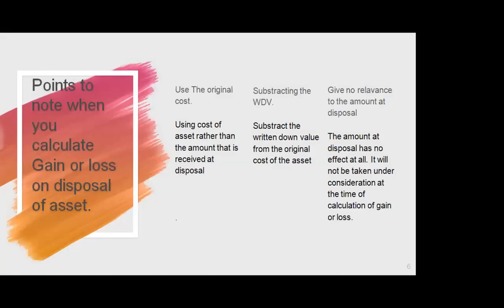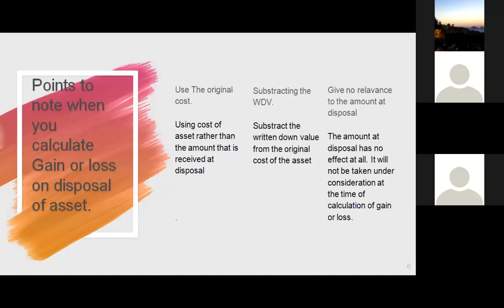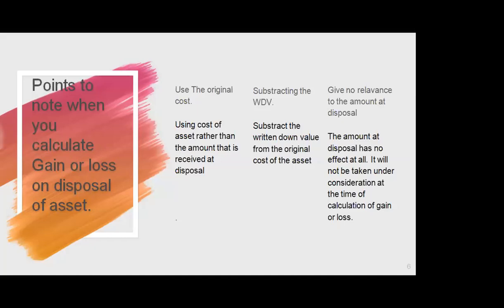A few points to note when you calculate the gain or loss on disposal of an asset are to use the original cost, using the cost of an asset rather than the amount that is received at disposal. Then, keeping that in mind, when calculating gain or loss on disposal of an asset, we subtract the written down value from the cost of an asset. This is how we calculate gain or loss. Lastly, the amount received while reporting the asset more or less is irrelevant in such cases. We do not consider it. The only amount to be considered is the cost or the written down value. Aman will carry forward with an example.